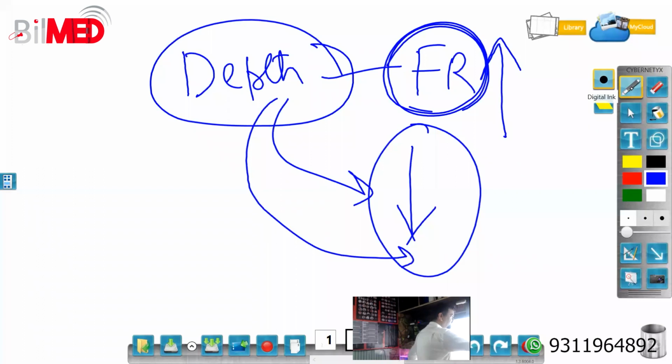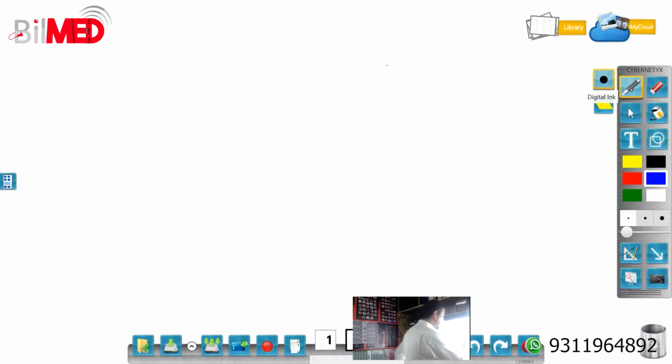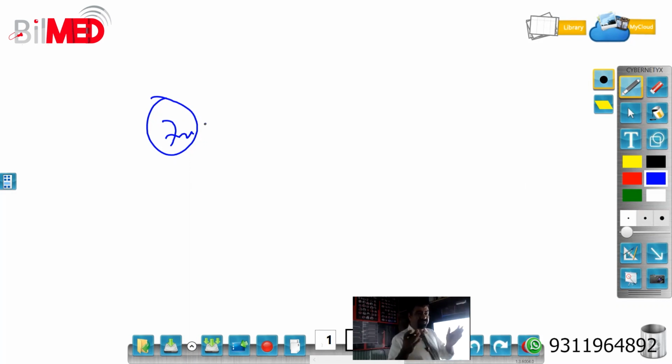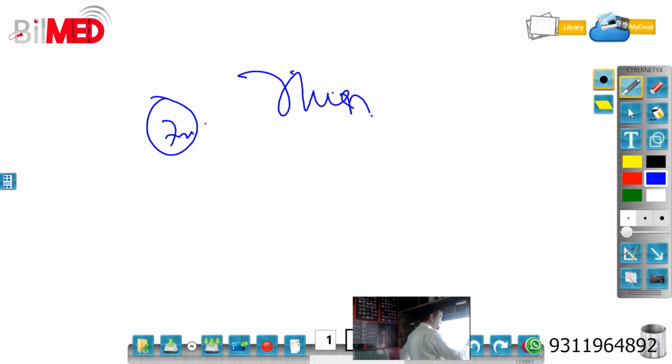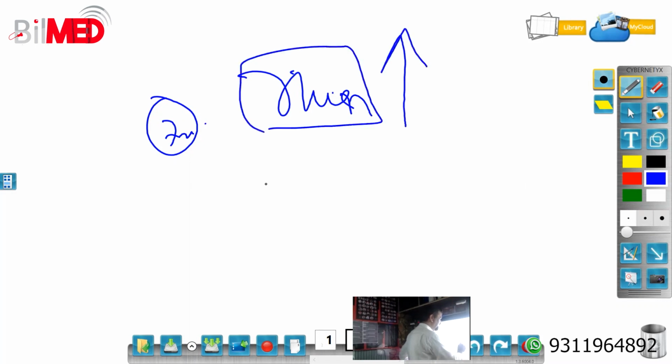But before this, see to the frequency. Frequency will be the first knob. Adjust the frequency. How much? I don't know, because it depends on your area of interest as well as the patient. If the patient is thin, not obese, you have to increase the frequency, and if the patient is obese, then you have to decrease the frequency.